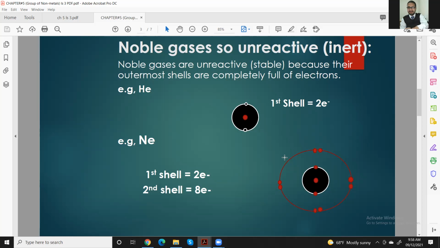Okay, here I'm going to tell you the reason behind their unreactivity. It tells us the first thing here, that is about stability. What is the meaning of stability? When a thing is stable.